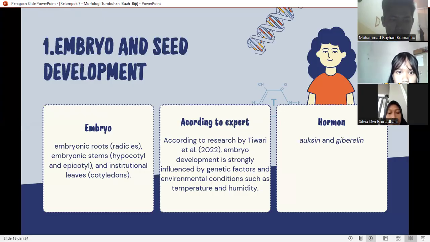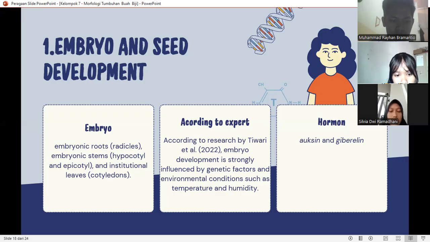That's embryo and seed development. Embryo development begins with fertilization, where a sperm cell from pollen fertilizes the egg cell in the ovule. After fertilization, the zygote develops into an embryo consisting of the embryonic root, embryonic stem, and seed leaf. During this process, the ovule transforms into a seed covered by the testa, while the ovary develops into a fruit that protects the seed.